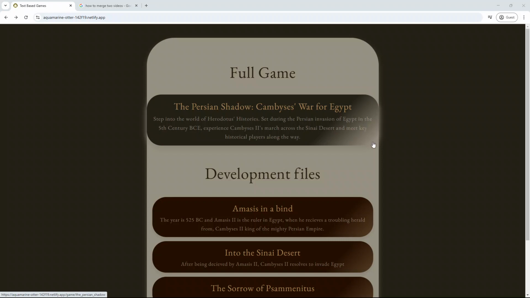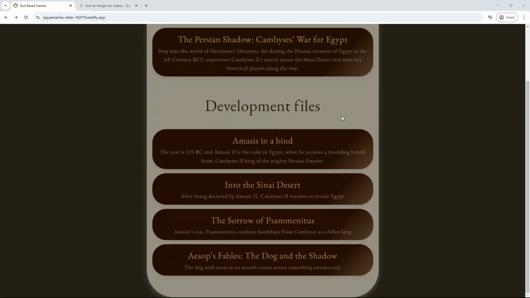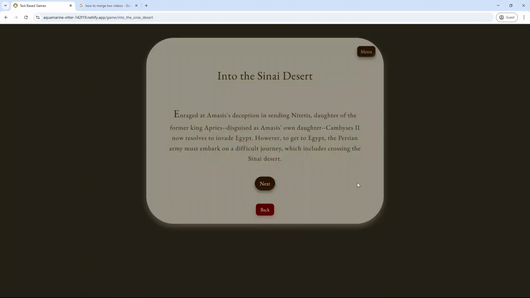But instead of spoiling what will happen in our main game, we will introduce one of our development files, which is Into the Sinai Desert. This is after being deceived by Amyses II, Cambyses II resolving to invade Egypt. Let us show you how it works. For atmosphere, can I put a little music on?